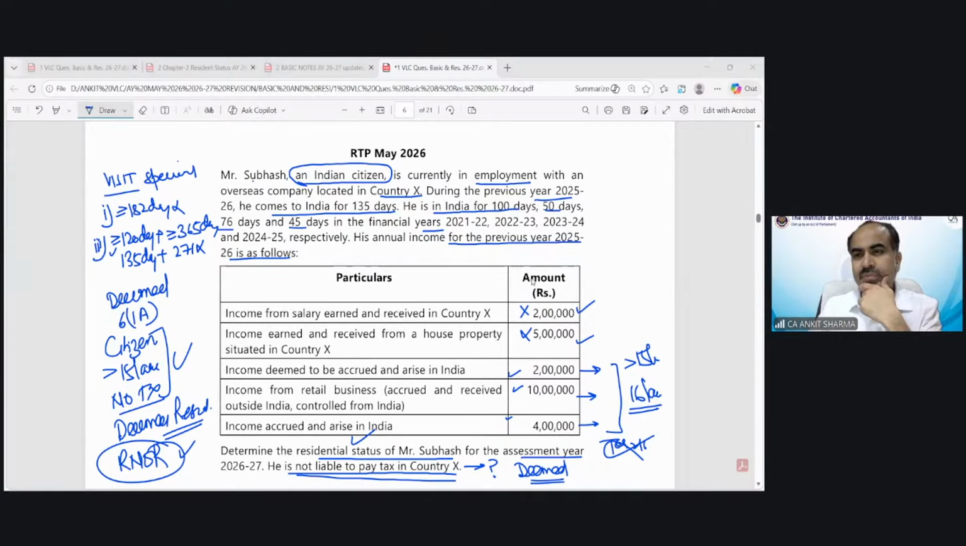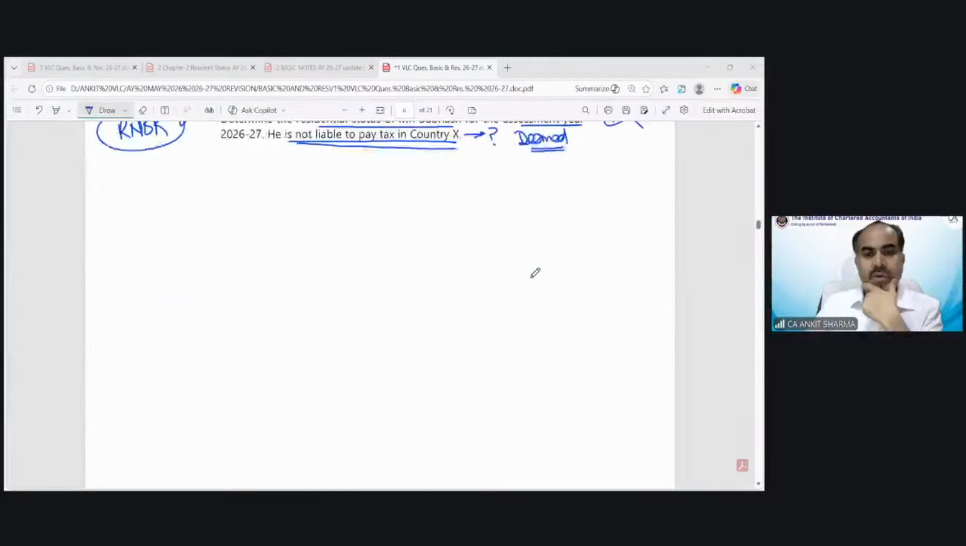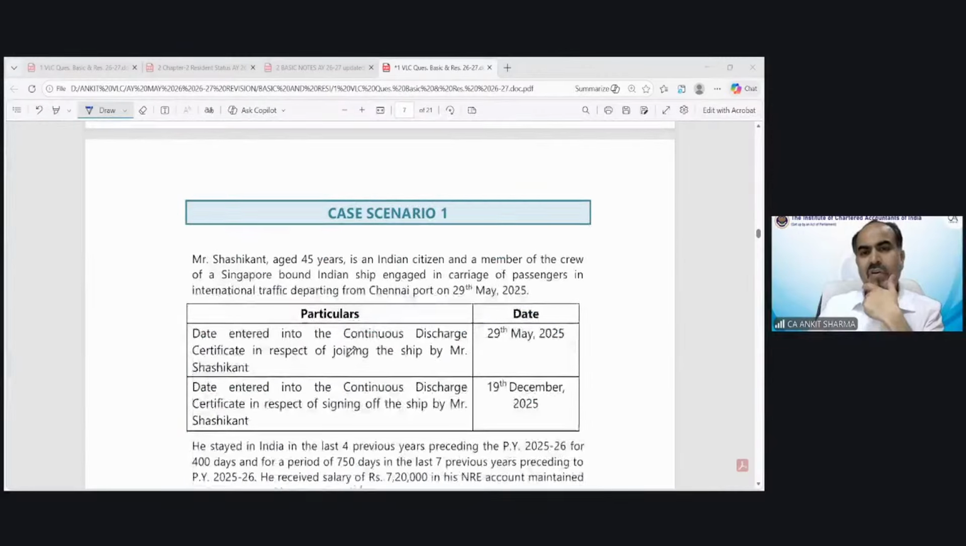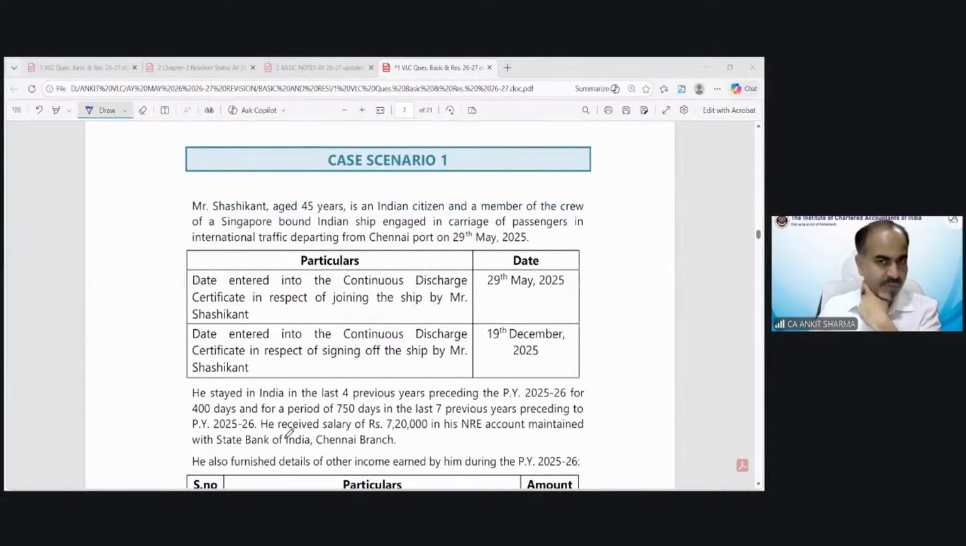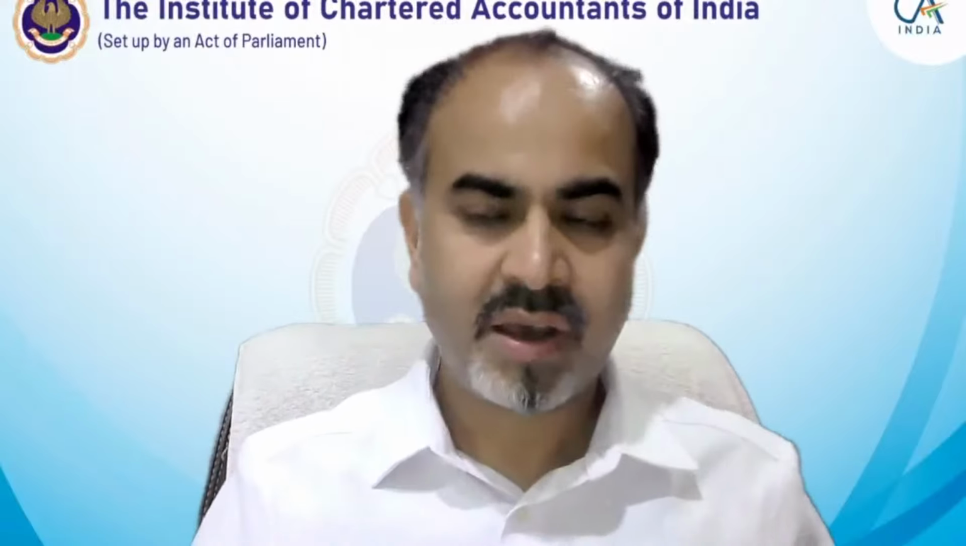Very good. Now we will solve case scenario kind of questions. The case scenario kind of questions we will solve one by one. And I guess before that, we should take a small break. And after the break, we are going to solve these case scenario kind of questions. If you have any query, students, you can ask. And if there's no query, then we will take a short break.